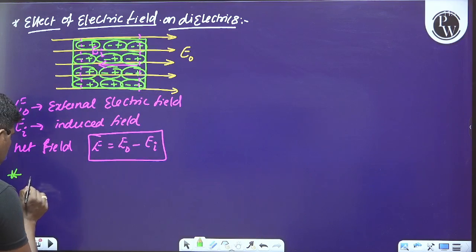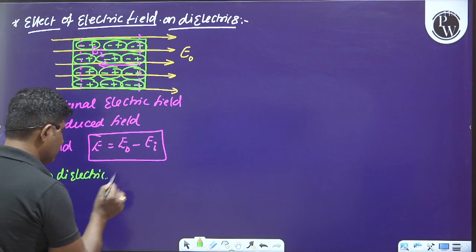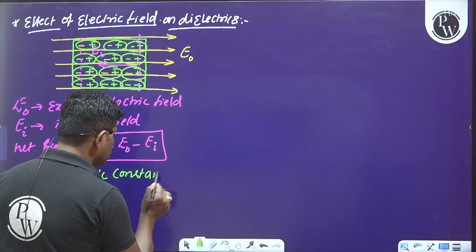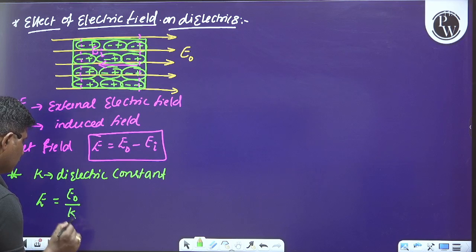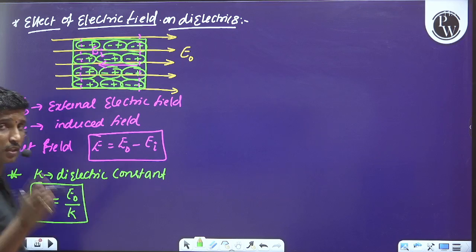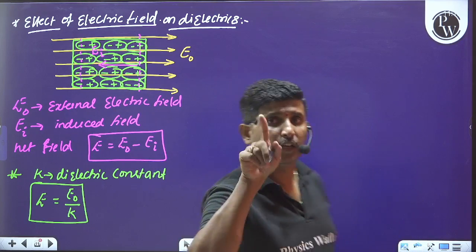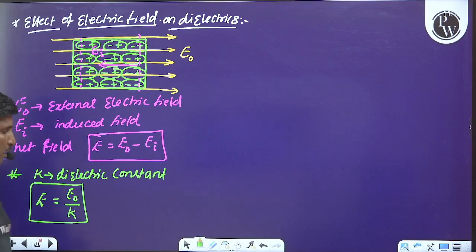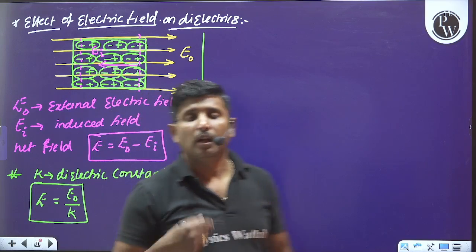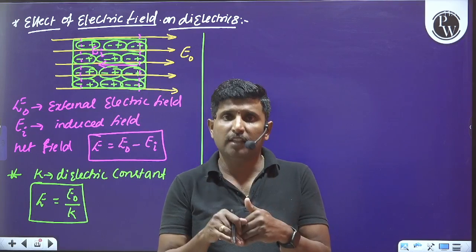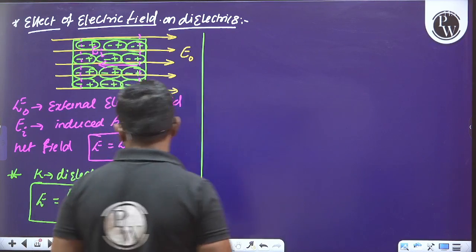And later, if K is the dielectric constant, then the resultant field is always equal to E naught divided by K, the external field divided by the dielectric constant. So in the presence of dielectric, the external field decreases by K times. That is the point we have to keep in our mind.